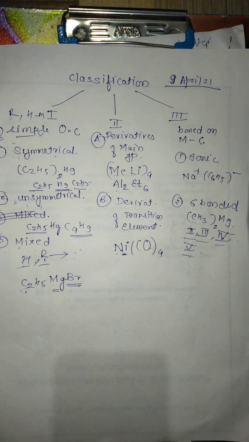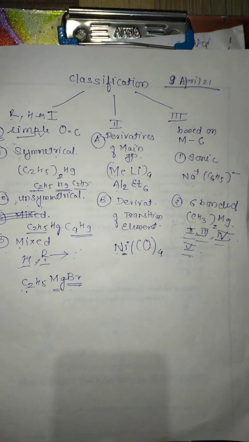Again 3 classifications are there, but they are not too important. So that's why I am giving you the main classifications which are asked in the exam, or some examples are asked in the exam. So from the exam point of view, these are very important classifications.